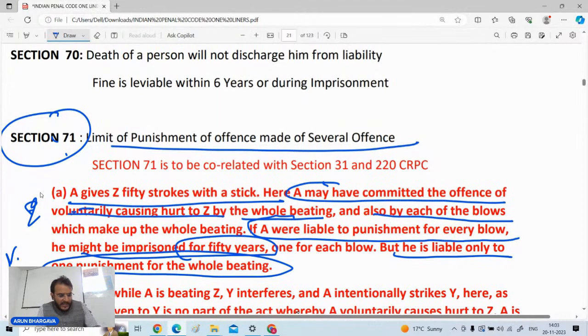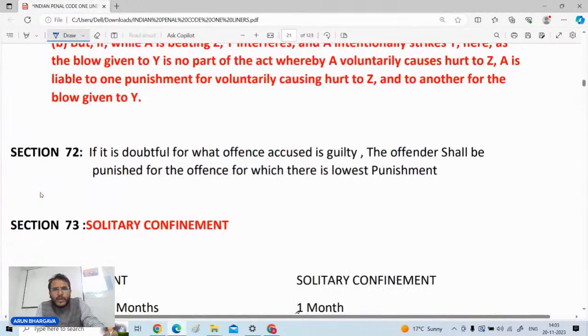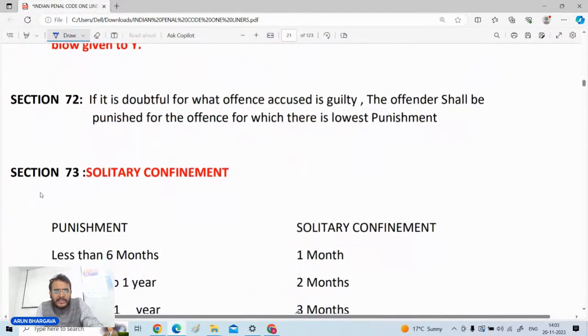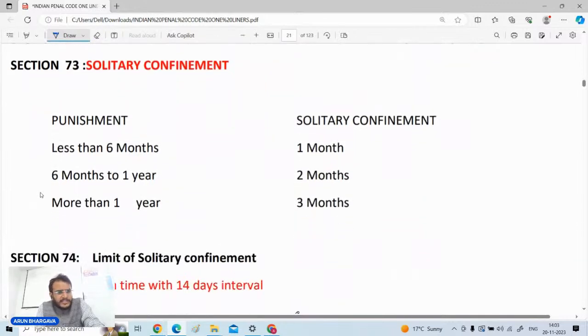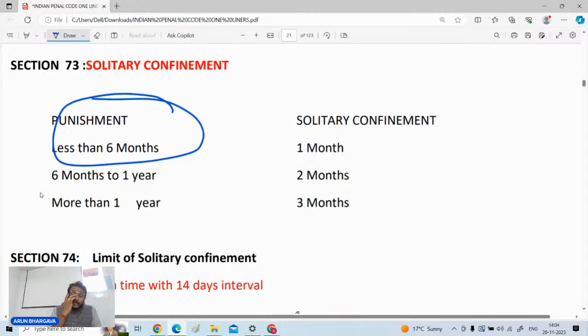Section number 31 read together with section number 220 of the CRPC. The next thing is, in section number 73 there is a small concept you should know, that is related to the concept of solitary confinement. Look, if the imprisonment given to a person is less than 6 months, then the maximum period of solitary confinement will be 1 month.